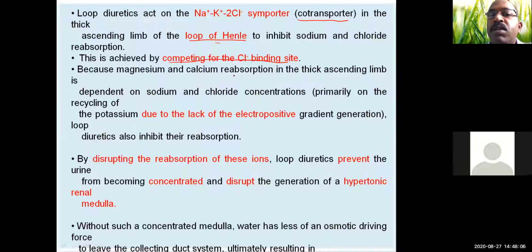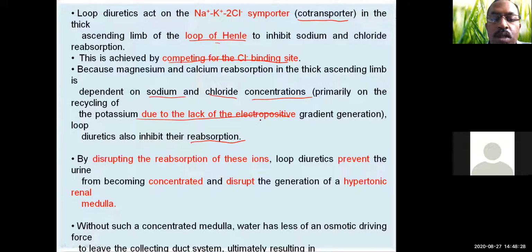Because magnesium and calcium reabsorption in this thick ascending loop of Henle is dependent on sodium and chloride concentrations, and potassium recycling is lost due to the lack of electropositive gradient generation, loop diuretics also inhibit their reabsorption. So they are being excreted in the urine.